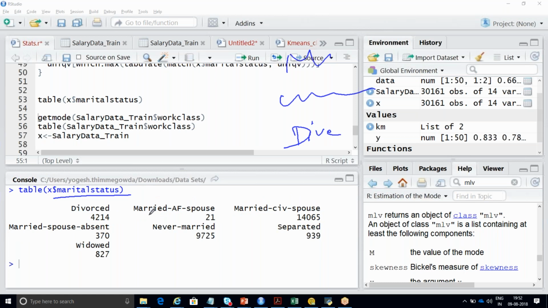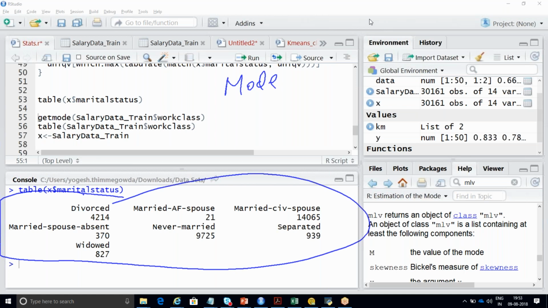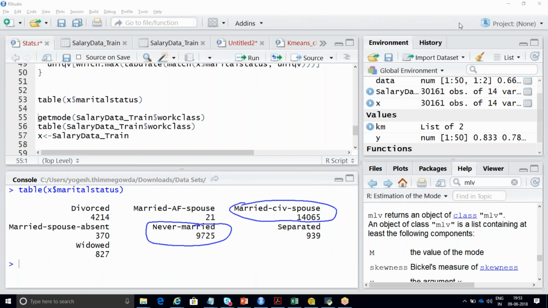So out of this, which is your mode? Manually, if you want to tell, what is your mode for this data? Never married is just 9725. Married CIV spouse. Yes, we should get this answer. So let me check whether I'm getting the same answer or not, because I was getting something else. So that's the reason. Let me check it out.